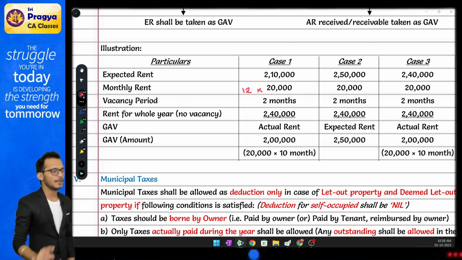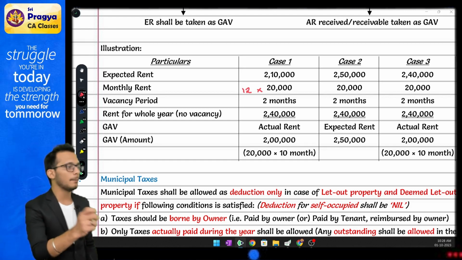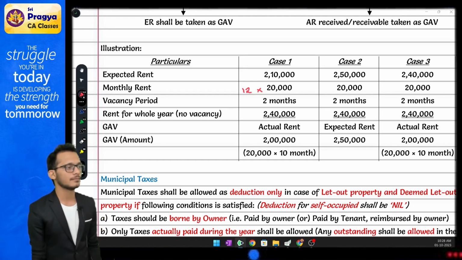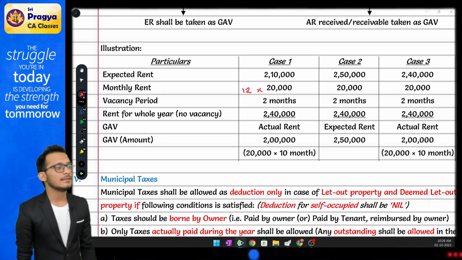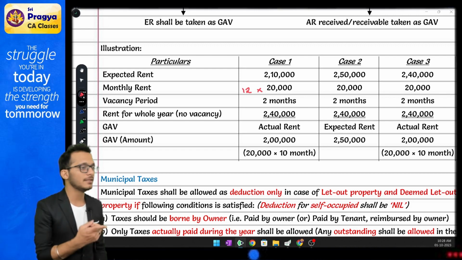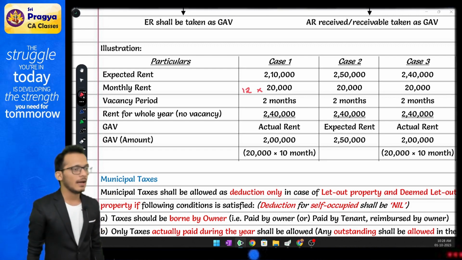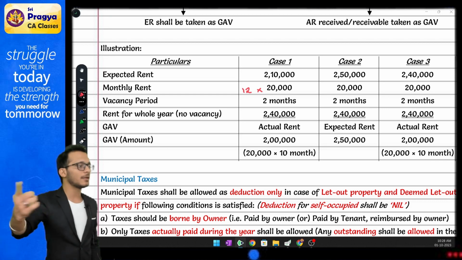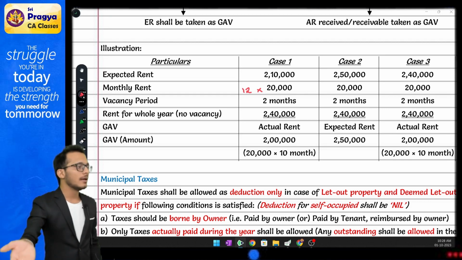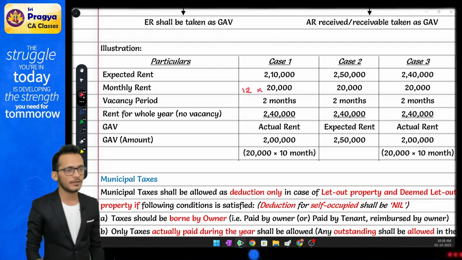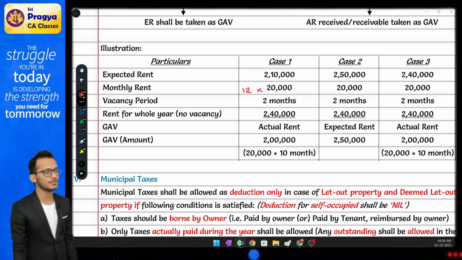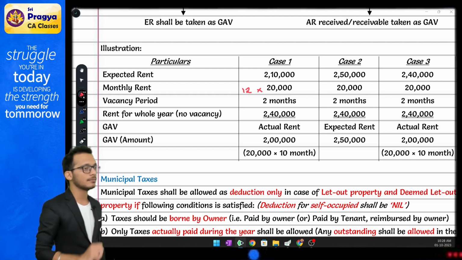If you are in salary chapter and the question says salary is computed as per 115BAC, in which case 50,000 is not given. And if they are telling you, tell me what is the salary as per normal regime, you have to give 50,000. So just because the word computed is used does not mean that 50,000 is given. Computed as per which regime is what you have to check.